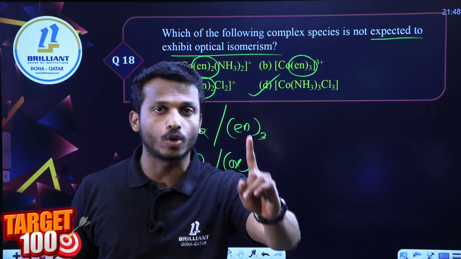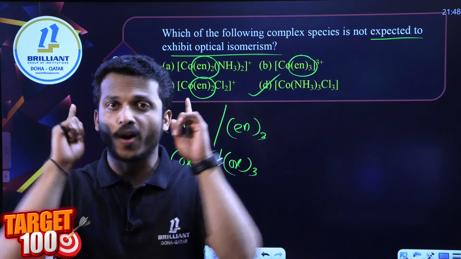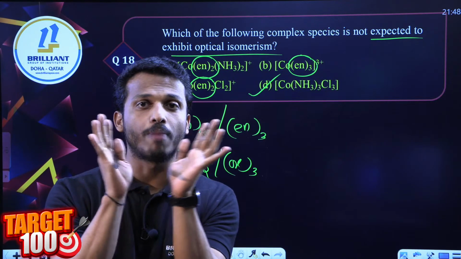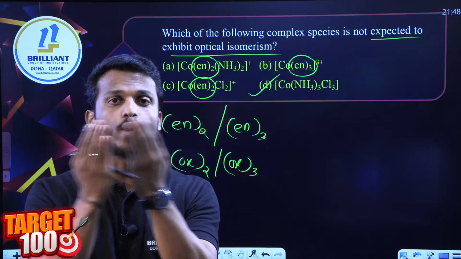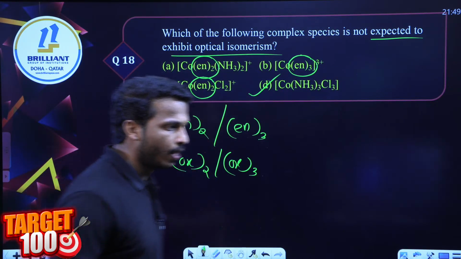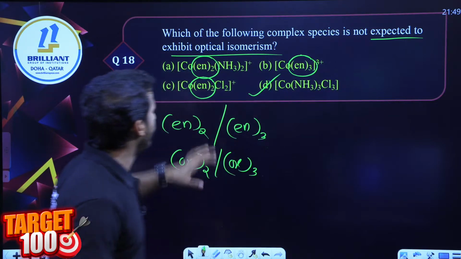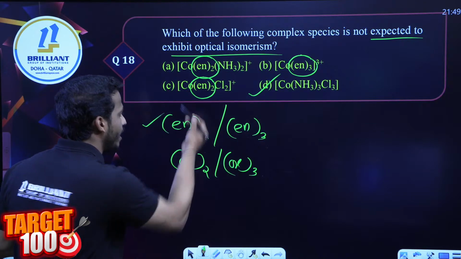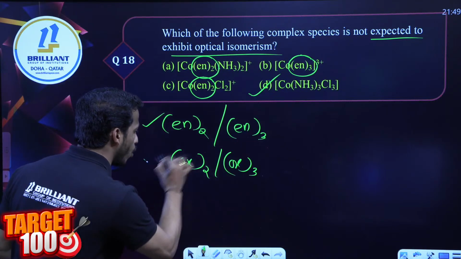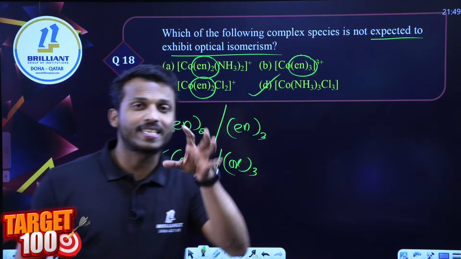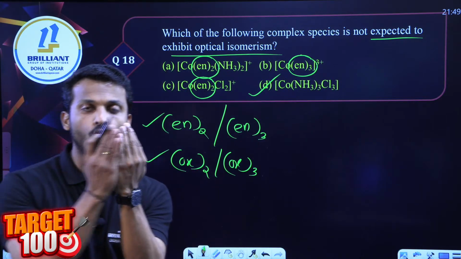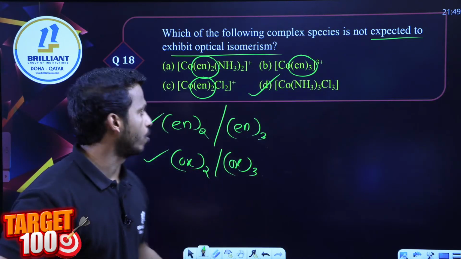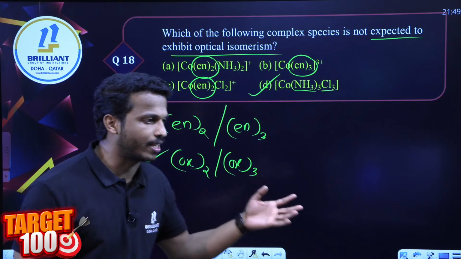In order to show optical isomerism, please keep this point in your mind: it should contain 2 or 3 same bidentate ligands, either en twice, en thrice, or ox twice, ox thrice, and their mirror image should be non-superimposable. That's the main condition, okay? Which one cannot give optical isomerism? Here you see such a ligand is not there, so it cannot show that.